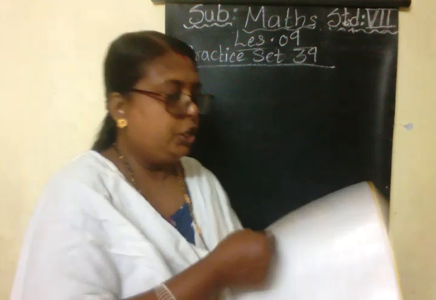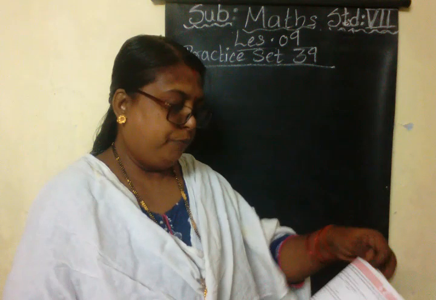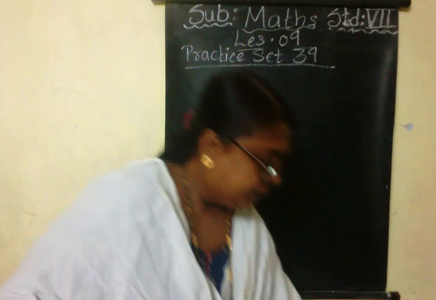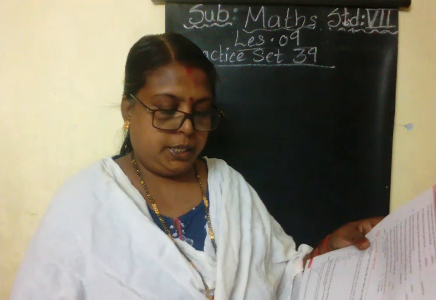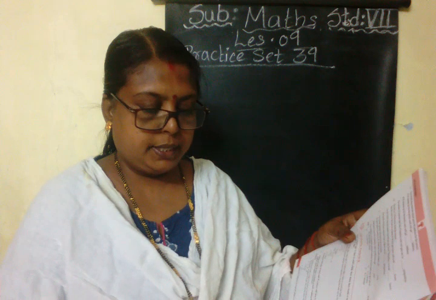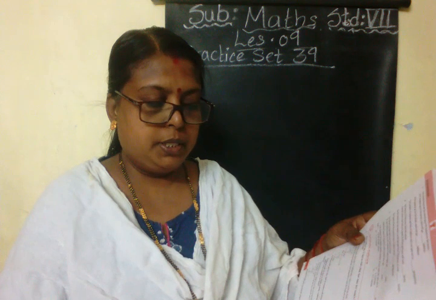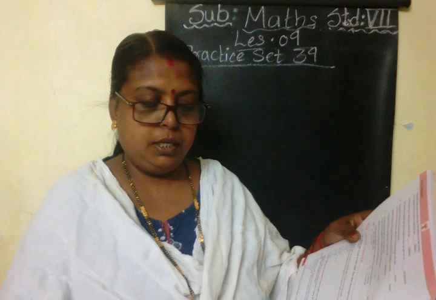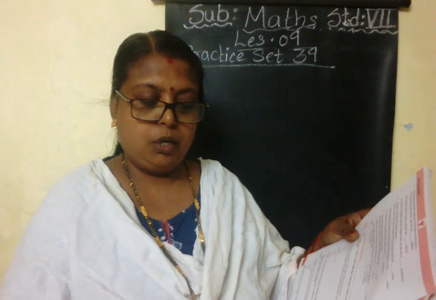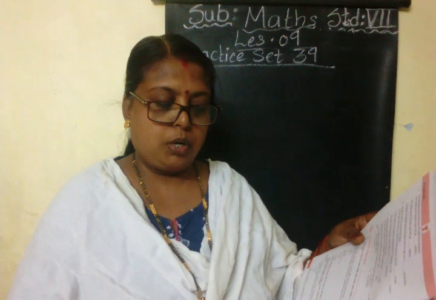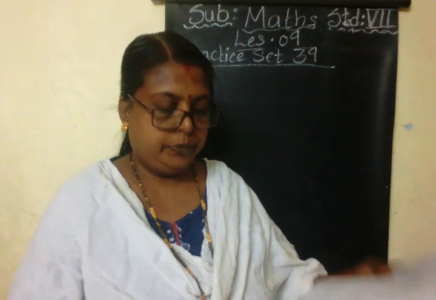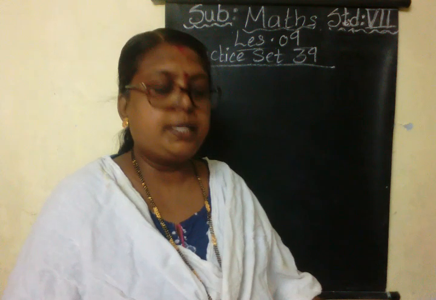All of you will see in your book of maths, partnership. In the textbook some important sentences are there. To start a business money is required. This money is required for raw material, office rent, electricity, transport, etc. This amount is called capital. Okay, now practice set 39.